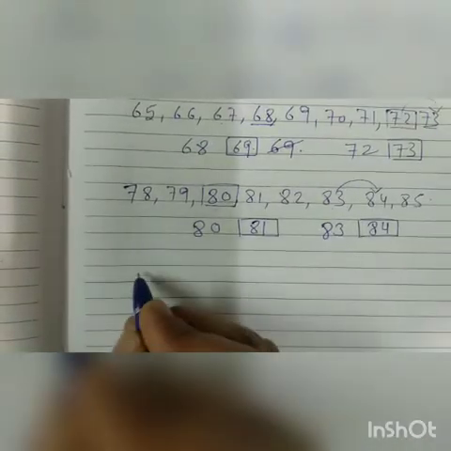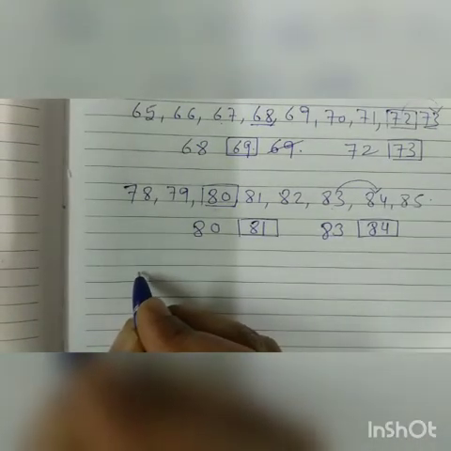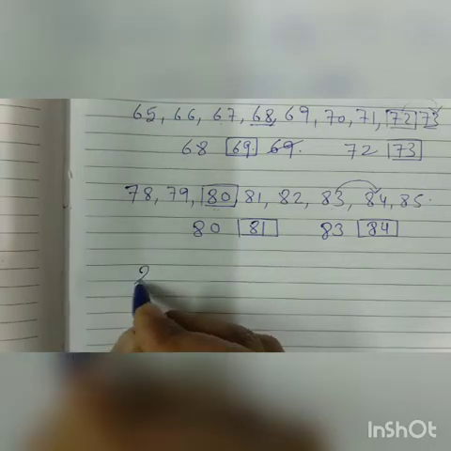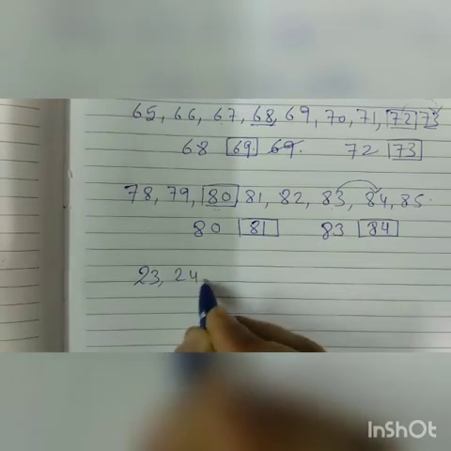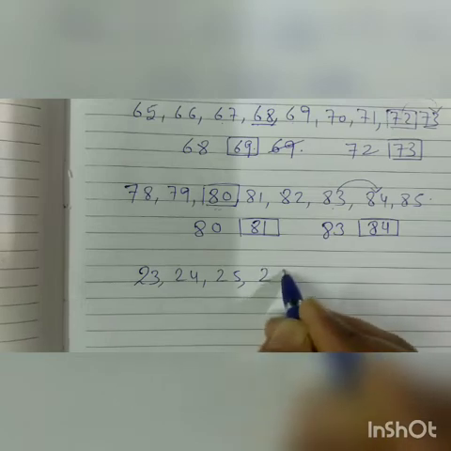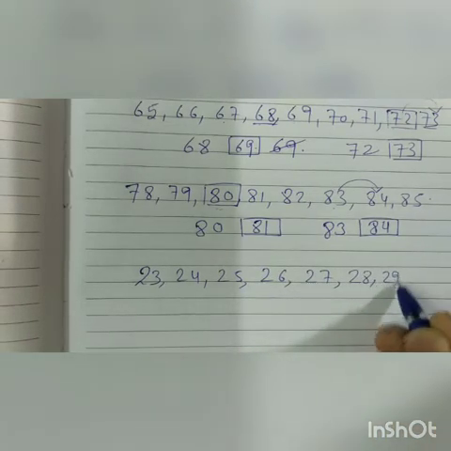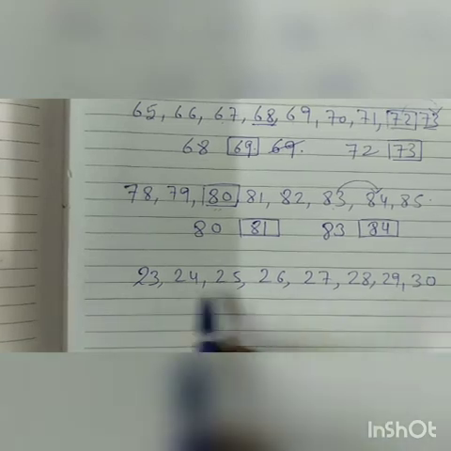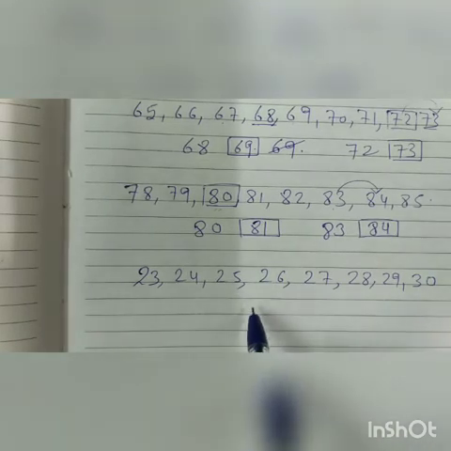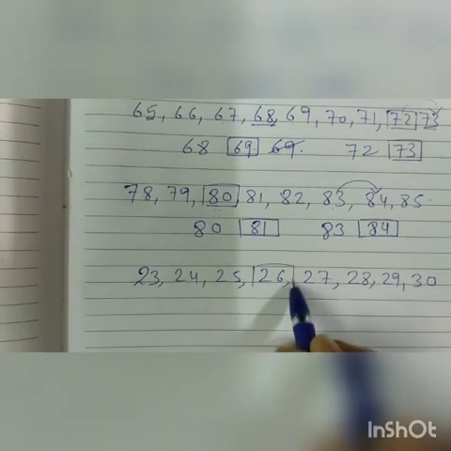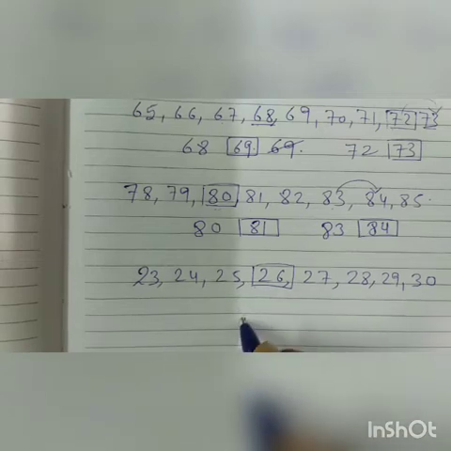Now if we take one more series of counting: 23, 24, 25, 26, 27, 28, 29, 30. In this I will explain after and before combining. Suppose I have chosen the number 26 in this series.